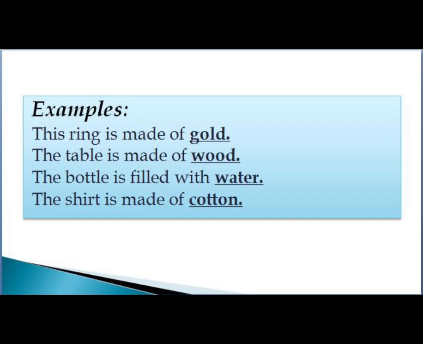Next is, the table is made of wood. Wood is again a material noun here. The bottle is filled with water. Water is again a material noun. And the last sentence of material noun is, the shirt is made of cotton. Cotton is again a material noun. By the help of cotton we can also make different things.